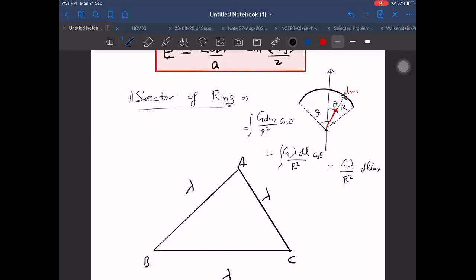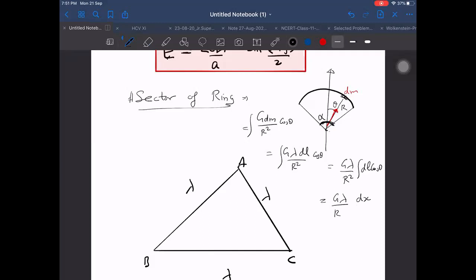Sorry, you are taking theta as angle between the two, sir. Vertical line on the vector. Theta I took 2 times actually. I'm taking total as alpha now. Okay, I took both as theta. dl is r d theta. dl cos theta is, let us say, dx. Can I write dl cos theta as dx or not?